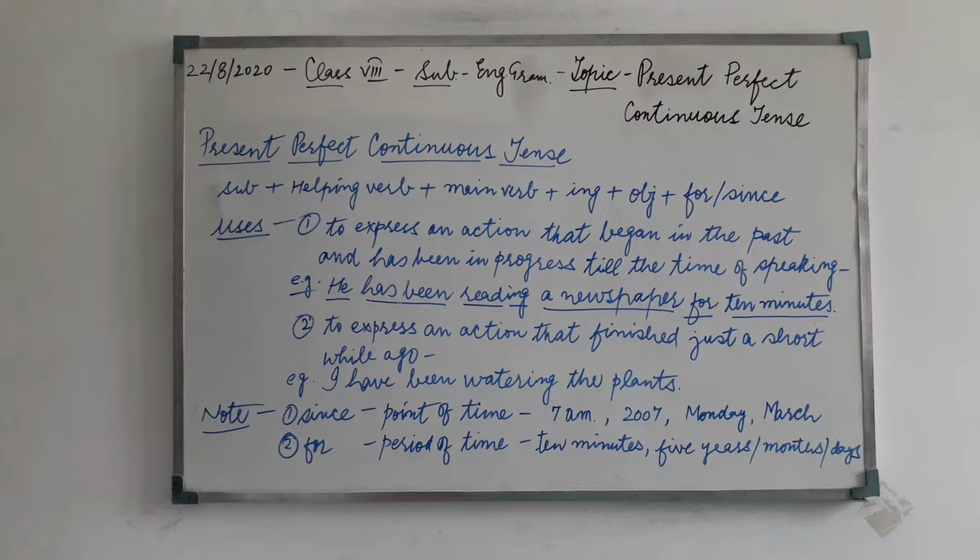In the last term, we discussed the present perfect tense, in which we read that the present perfect tense is used to express an action that has just got over. For example, I have taken my lunch. Second example, he has just gone outside the room. I have just finished my work. My mother has cooked food. These are several examples.